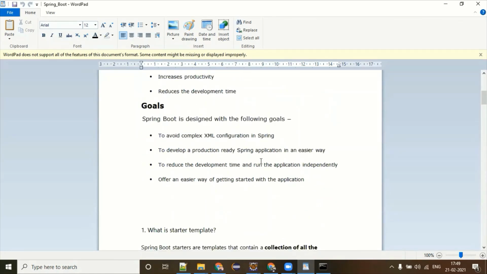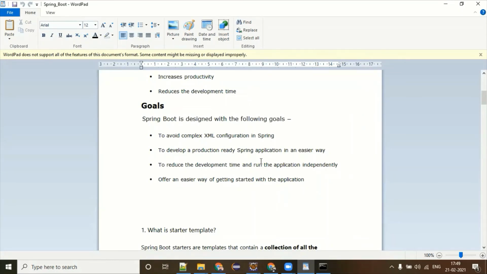What are the goals of Spring Boot? Avoid complex XML configuration in Spring. Yes, trust me. Nowadays annotations are there, so our XML looks quite neat and clean. But in the olden days, the XML files were messed up, guys. People had to spend lots of time to understand those. So what the Spring Boot people did is they said, do not include XML itself.